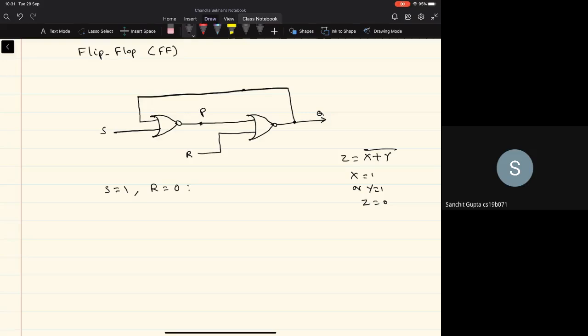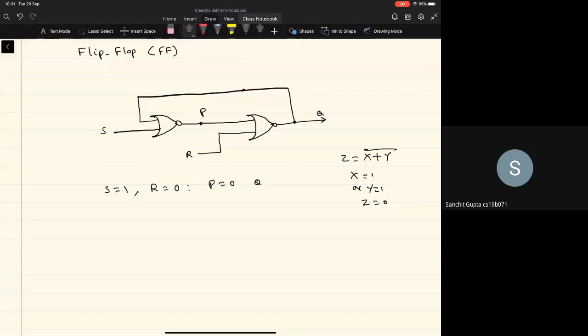So now we see that one of the inputs to this first NOR gate, S, is equal to 1. Irrespective of what the other input is, the output of this first NOR gate is going to be 0, whatever the current value of Q that goes as input to the first NOR gate. P is going to be 0 because S is equal to 1. Now, because P equal to 0 and R is 0, what will be Q?